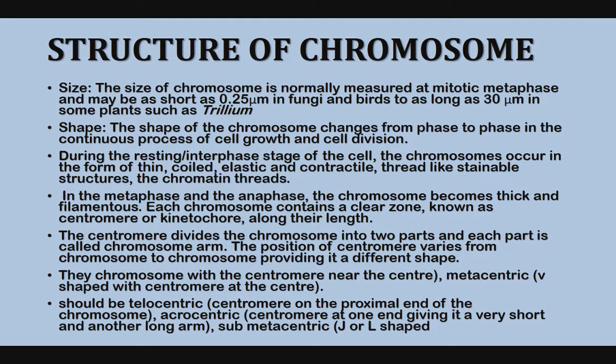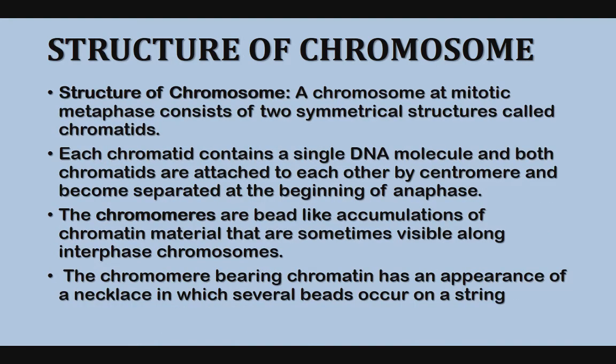In acrocentric, the centromere is at one end, giving a very short arm and a long arm, and in submetacentric we can observe J and L shapes.